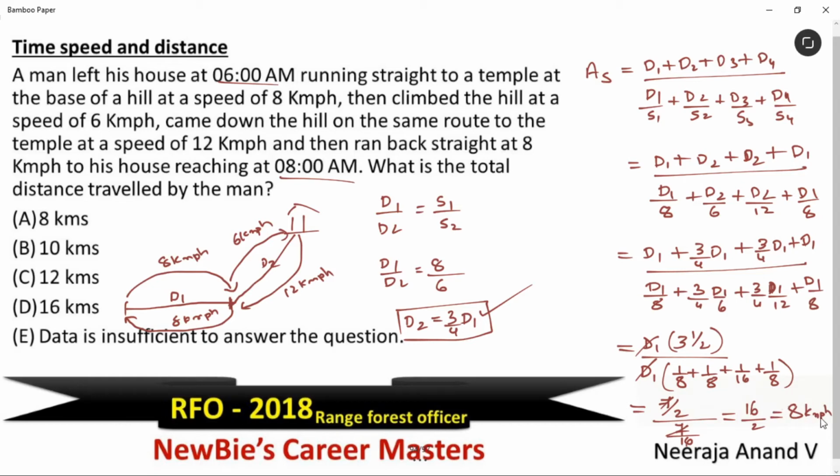After getting this average speed, it is very simple. One last step will reach the answer. What we have to do is take the distance covered by the man at 8 km per hour speed. How many hours? See, 6 a.m. to 8 a.m., right? 2 hours. 16 kilometers is the answer. Very simple. Option D is the answer for this question.